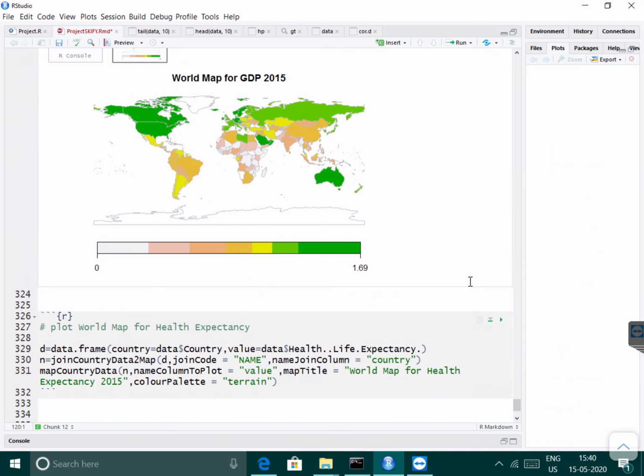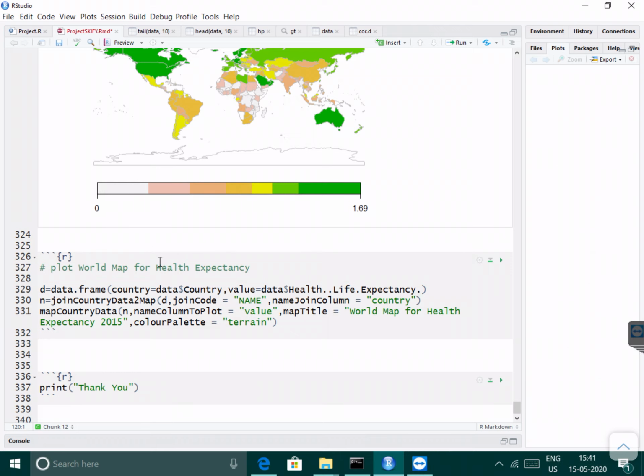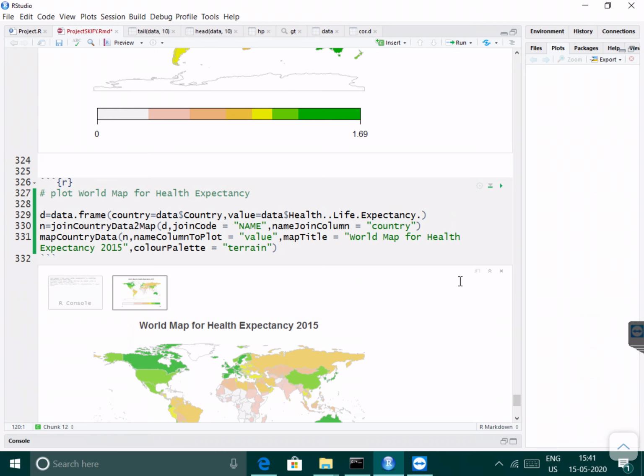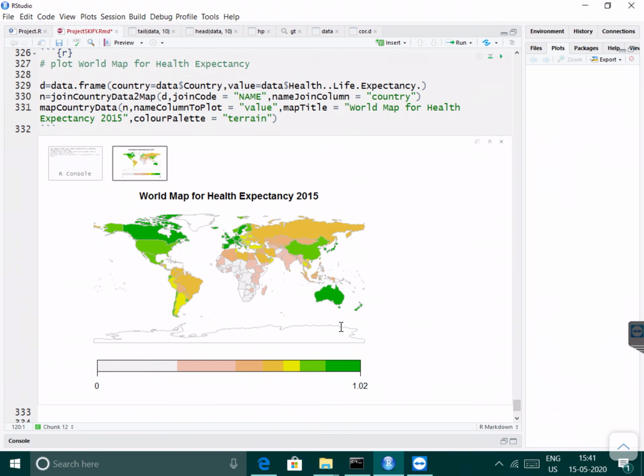The greenish areas are the high GDP areas over the world. And the last plot is the world map for health expectancy. Similarly, green color is the high health expectancy.